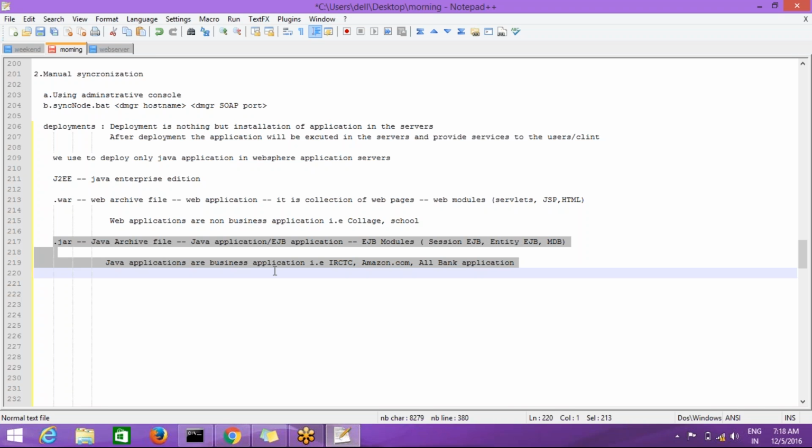After 3:30, I will be in office. That is i5 processor, 2.5 CPU. Morning shift actually.